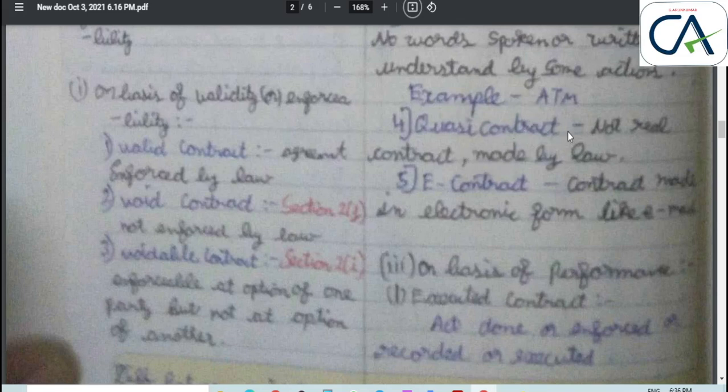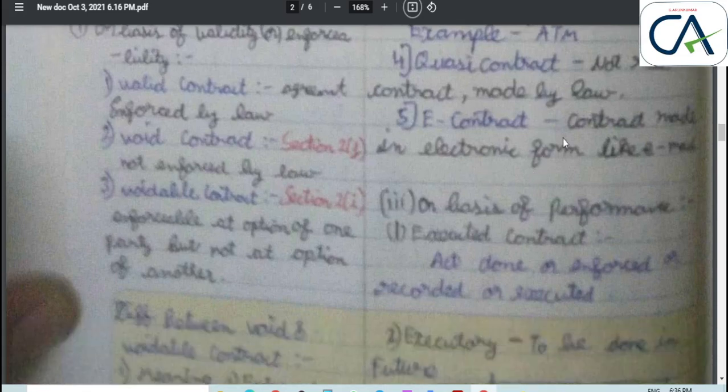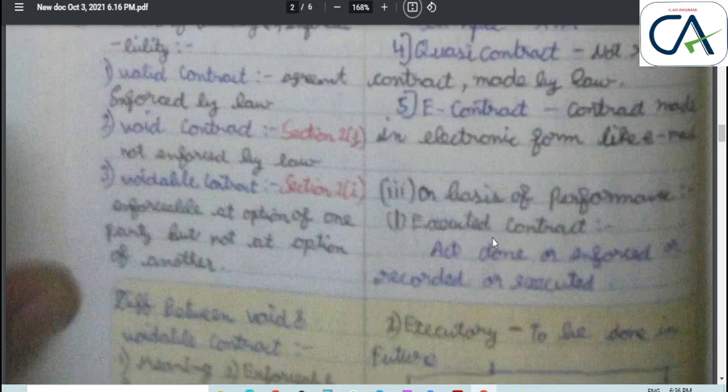Quasi contract means it's not a real contract, but it's made by law. Likewise, when somebody misses their purse in the veranda, you must take responsibility to hand it over to the true owner. E-contract means a contract made in electronic form, like email.